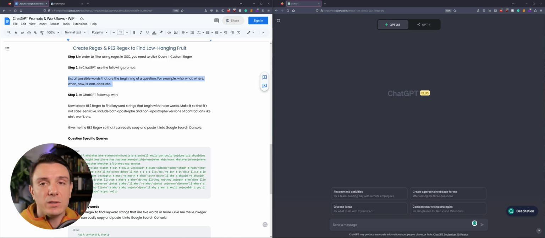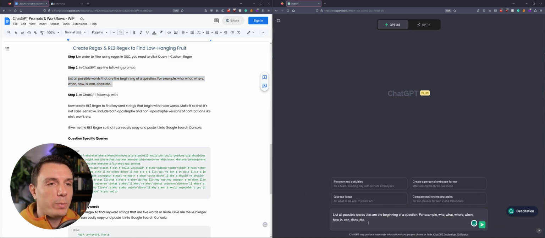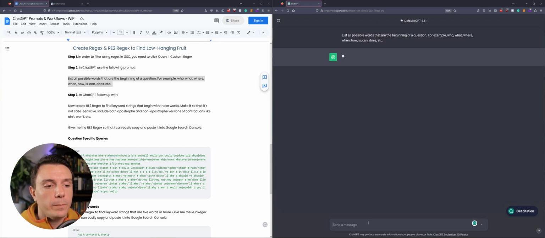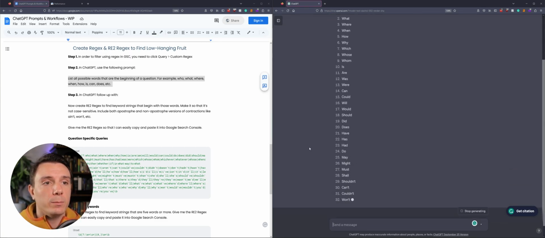Your second step is going to be using the example that I provided, and this is going to find any kind of keywords that start with a question word. So how, when, why, things like that. We're going to paste it within ChatGPT. You can use either 3.5 or 4. We're going to run that prompt.